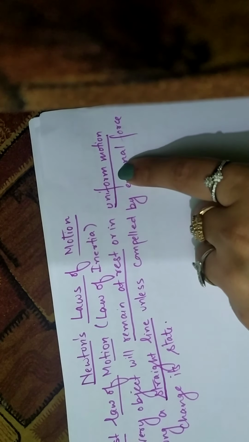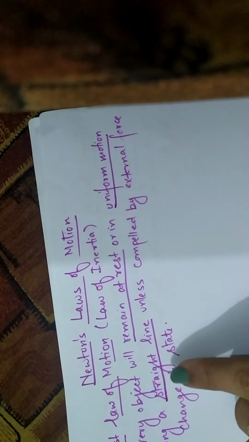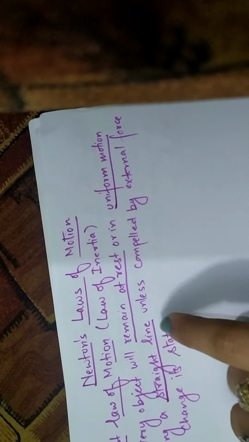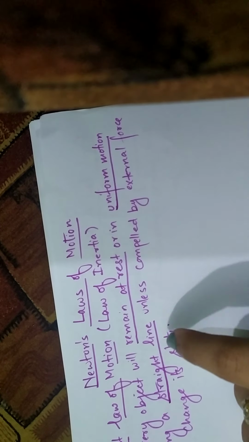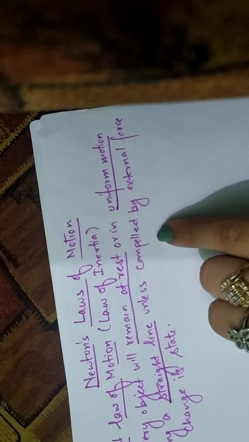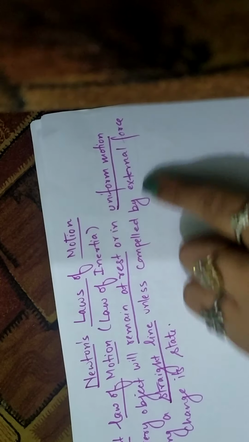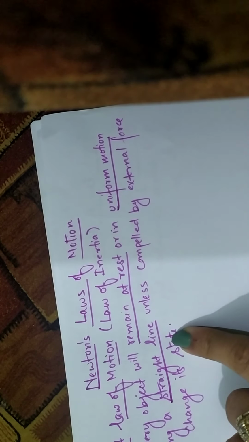This represents inertia of motion. The third thing, along a straight line, means direction. The object will continue to move in one direction until and unless some external force is applied. This is the definition of inertia of direction.